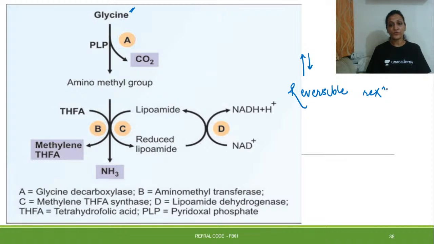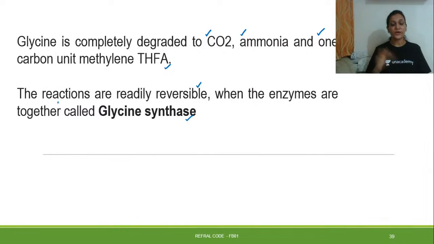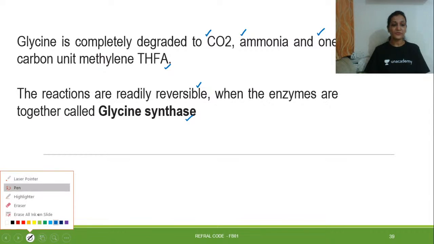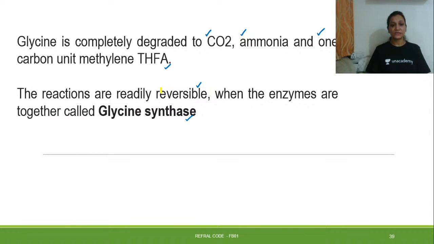Glycine forms the amino methyl group and then it breaks down, and this is how glycine is broken down. But with the help of glycine synthase, the whole reaction can be reversed back.